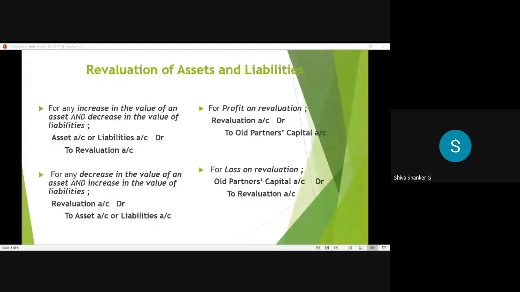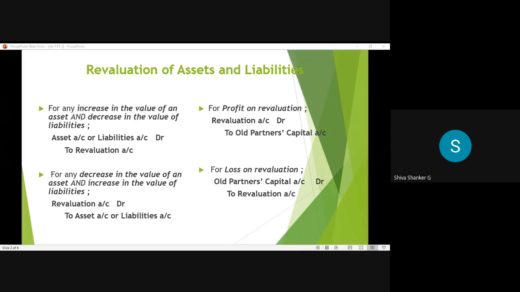So revaluation account credit, and what account debit? That loss also belongs to old partners only. Okay, revaluation profit or loss belongs to old partners only. So for loss on revaluation, the entry is old partners capital account debtor to revaluation account. In old ratio only, we distribute that amount. So this is about revaluation accounts.